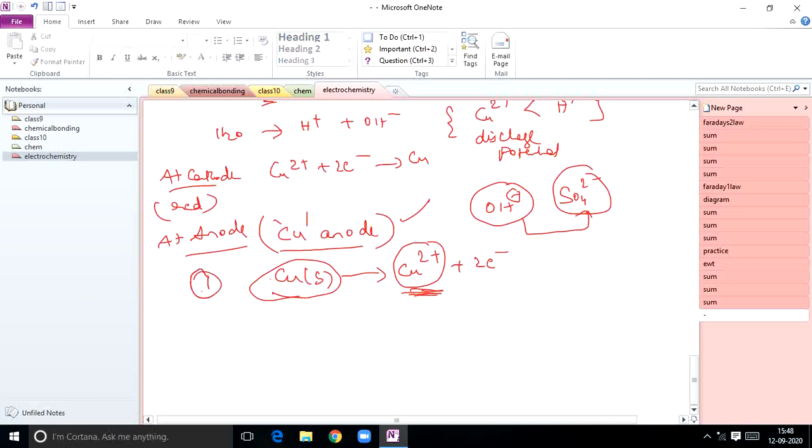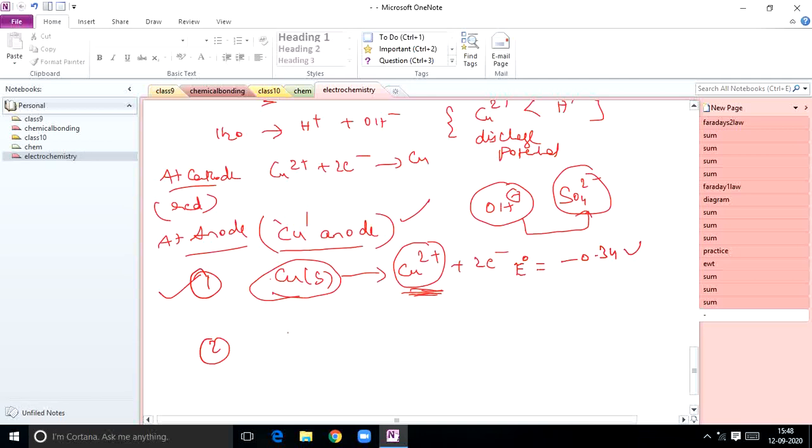So the first chance I have written here, and the second chance here. So here the electrode potential was found to be minus 0.34 volts. This is the electrode potential. This is the best reaction happening. So the remaining two reactions will not occur. Only this reaction will take place, instead of the other reactions. That is the feasible reaction.